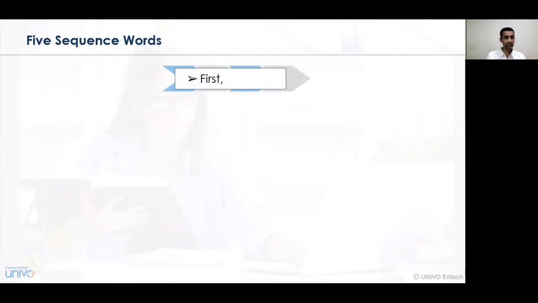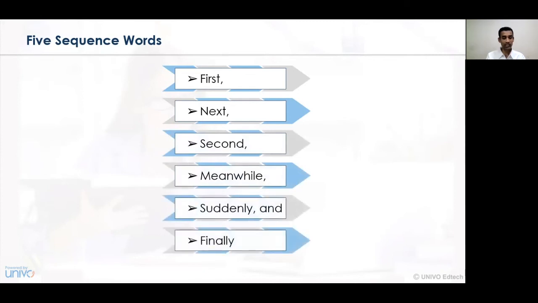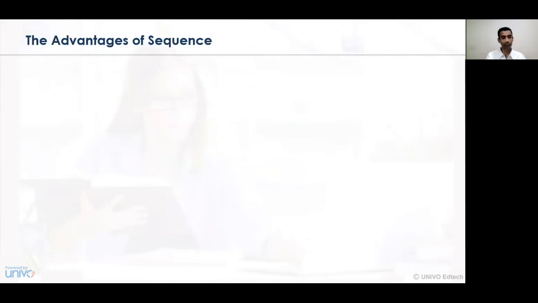Now let's understand the 5 sequencing words which are importantly used. The various words that have been used in the job sequencing or the service sequencing are the first, the next, the second, the meanwhile, the suddenly, and the finally. So these are the words which have been technically used in order to understand which activity is more prioritized and how those activities need to be completed in a business organization.